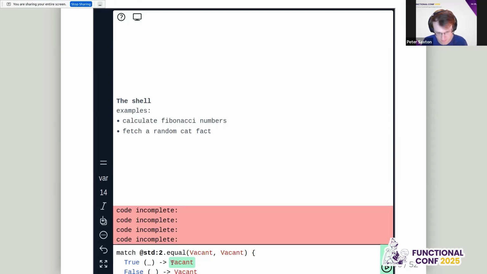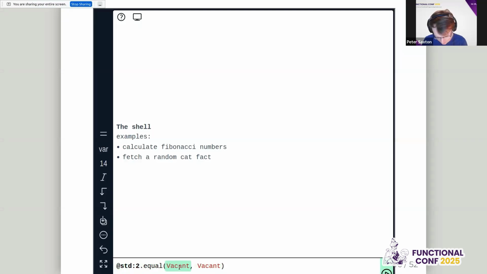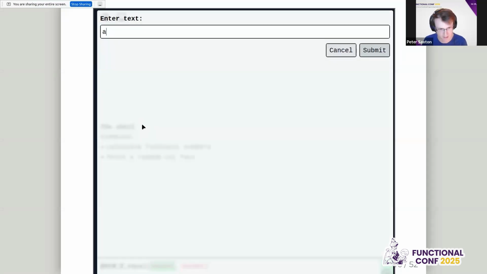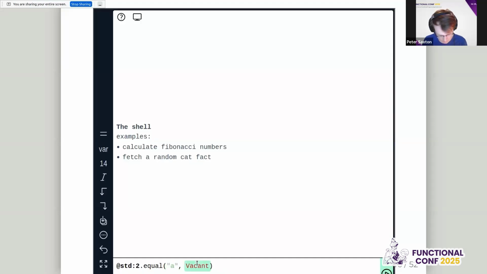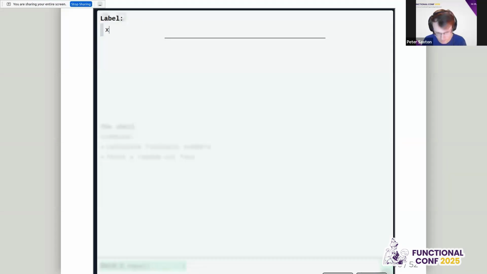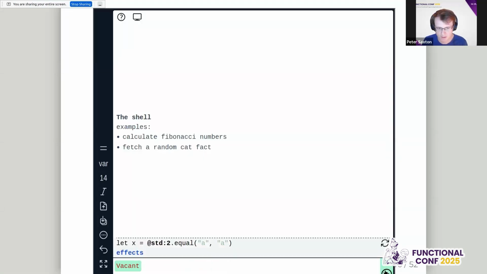But we can undo that, put a value in. So we can say, let's not do a number because that causes trouble. A, we can do A again. We need to set this to a value, so equals X, and run this.